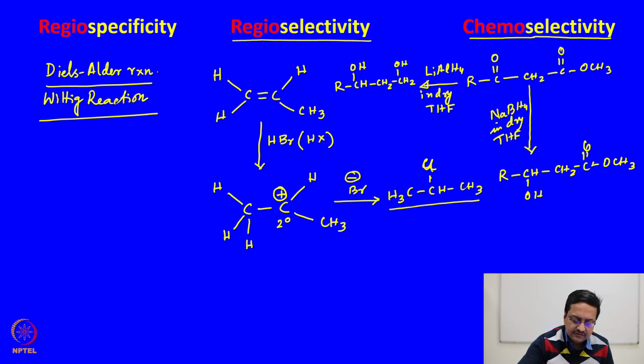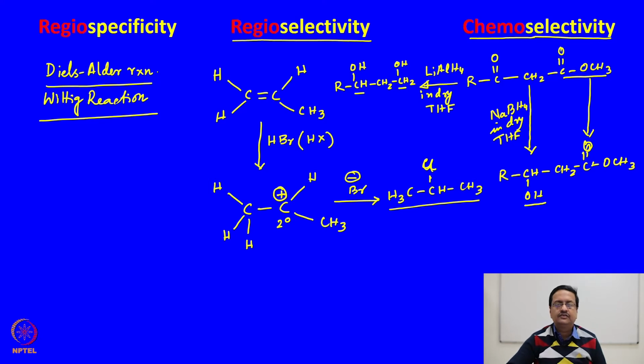Here you see that the ester is remaining unchanged and the ketone is reduced to alcohol, but in this case both ketone and the ester got reduced to the corresponding alcohol. So, here the same substrate has given you two different products based on the reagent that we have used.